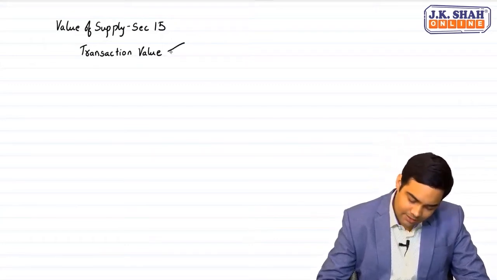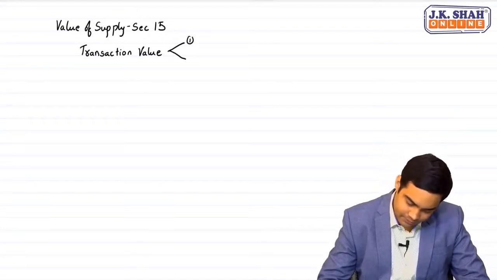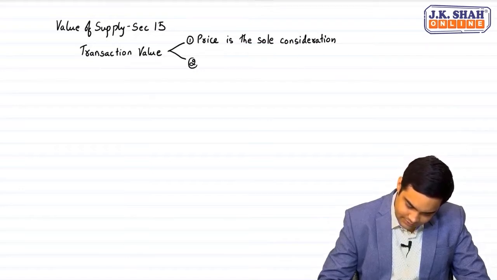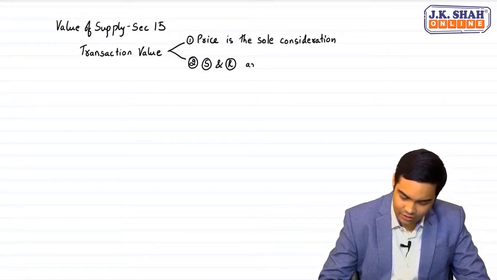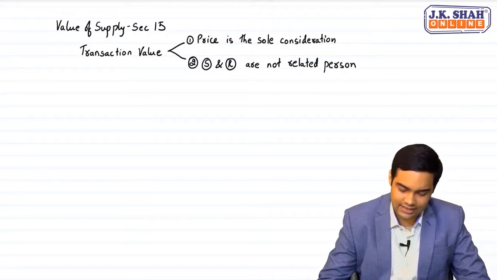Transaction value will be applicable only when two conditions are satisfied. First one, price is the sole consideration. And second one is supplier and recipient are not related persons. So the transaction value would be accepted only when these two conditions are satisfied.